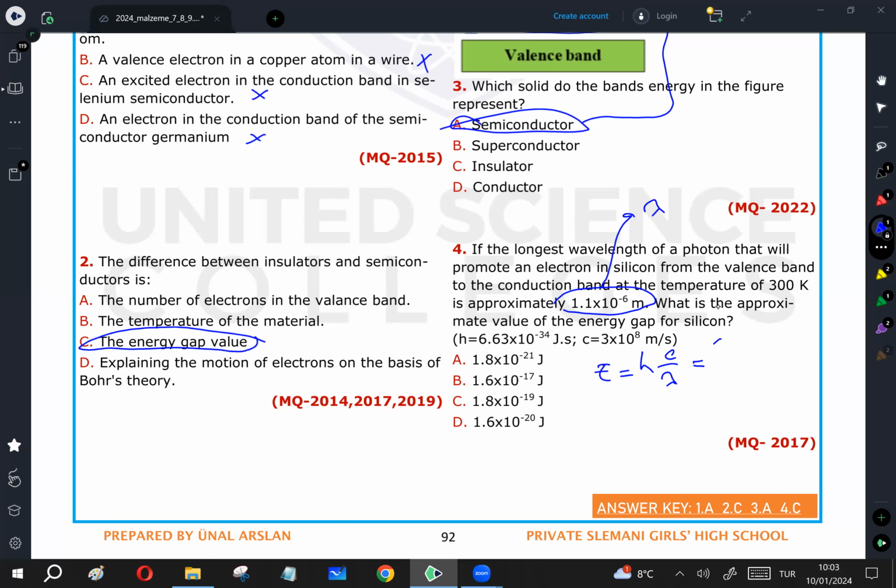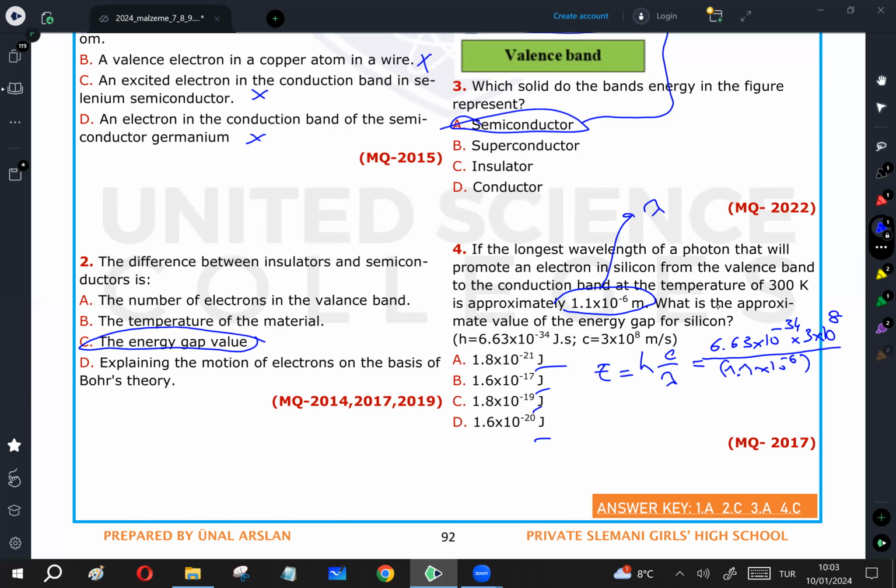So h is 6.63 times 10 to the power of -34. The speed of light is 3 times 10 to the power of 8, divided by the wavelength, 1.1 times 10 to the power of -6. I will calculate the result in joules by this equation, and since the choices are given in joules, I don't need to convert to electron volts.